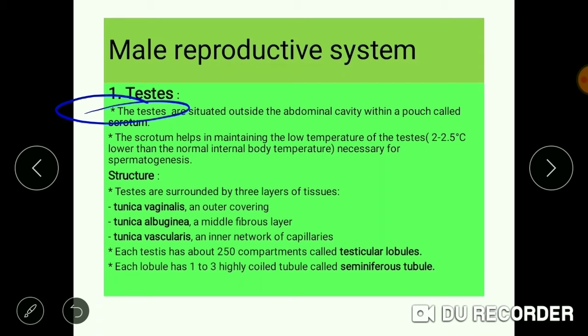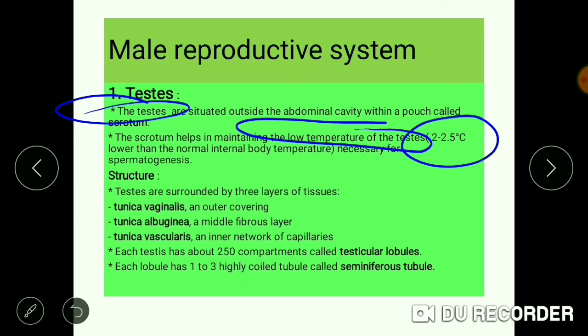There is a reason why they are placed outside the abdominal cavity. The scrotum helps in maintaining a low temperature, and this low temperature helps in sperm production.